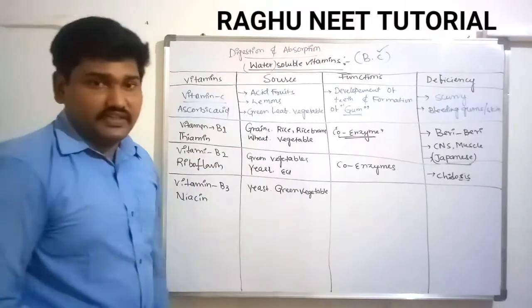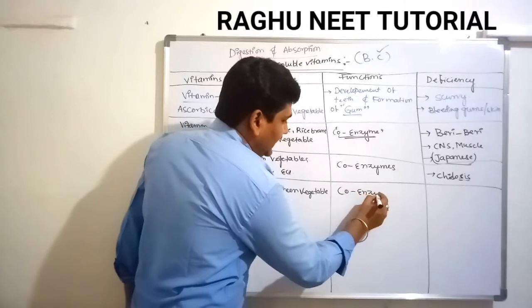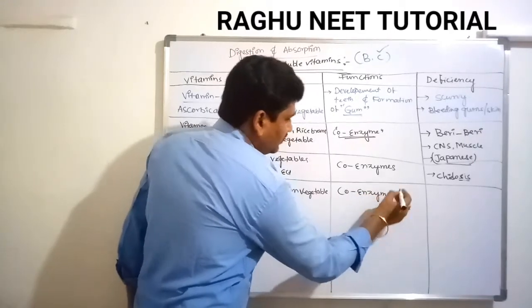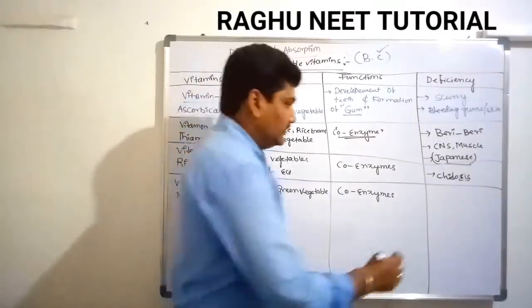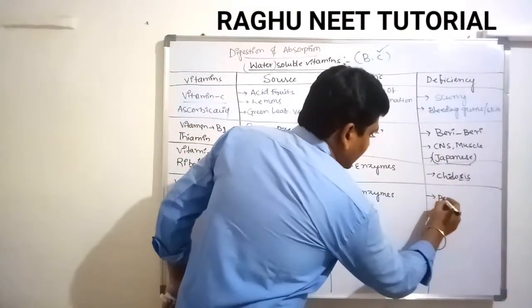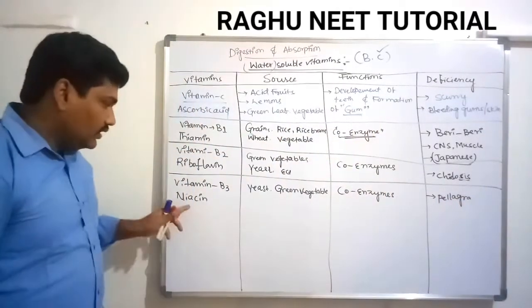Its function is that it also acts like a coenzyme. Most of the vitamin B's act like coenzymes. The deficiency of vitamin B3 causes pellagra. So this is vitamin B3.